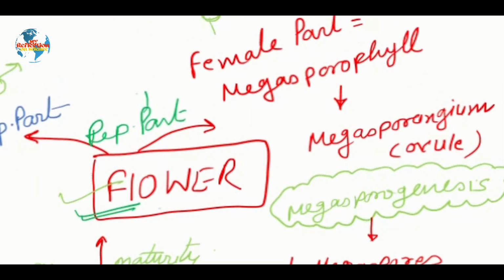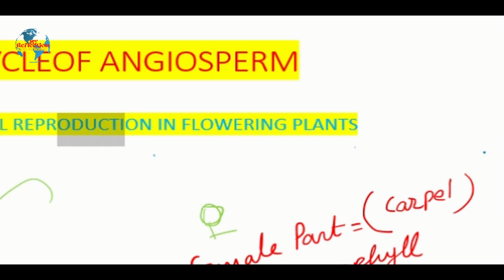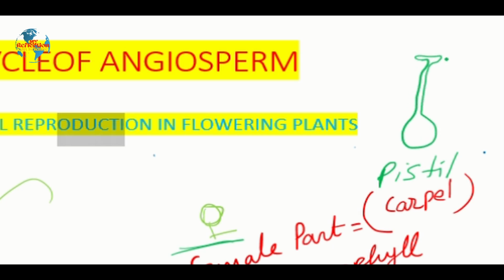Now, when we discuss the female part of the plant, as you can see on this side, this female part of the plant is called the carpel, or also the pistil. This pistil basically consists of three parts, as we all know: the ovary, the style, and the stigma. This basic part is called the ovary. Inside the ovary, a structure is present which later on is converted to seed. This is called the ovule.